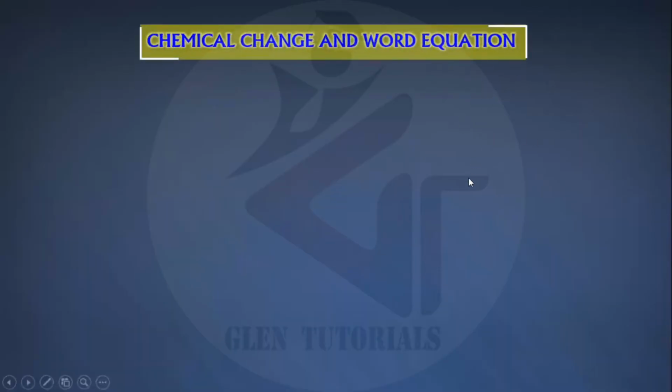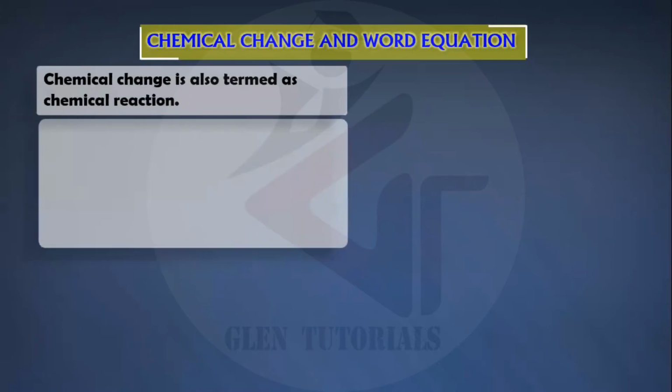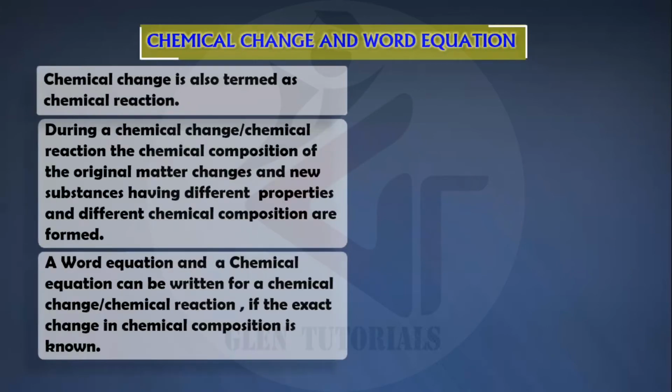So we'll see some word equations of chemical change. Word equation मतलब an equation which is written in words. ये chemical equation है, not that equation which we do in maths. Chemical change is also termed as a chemical reaction. During a chemical change, the chemical composition of the original matter changes. We had just said and discussed it. And new substances having different properties and different chemical compositions are formed.